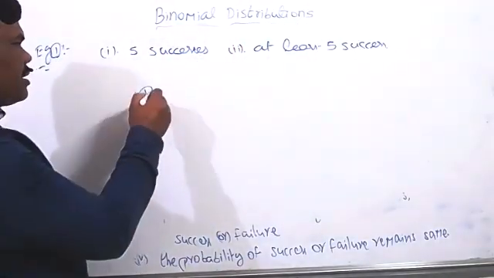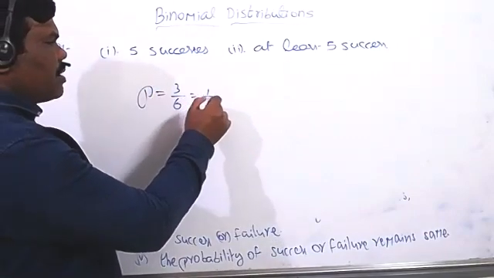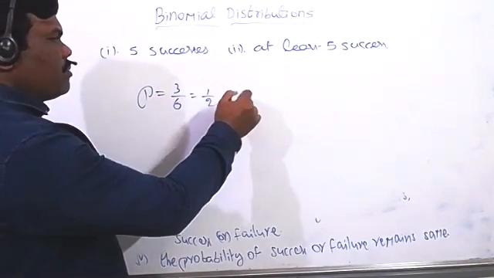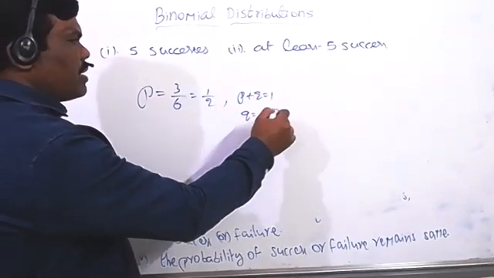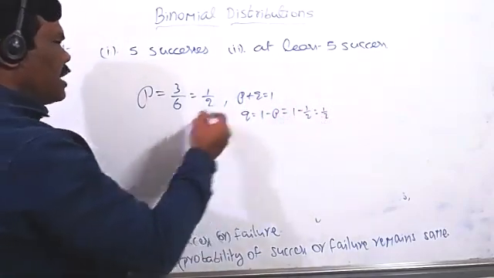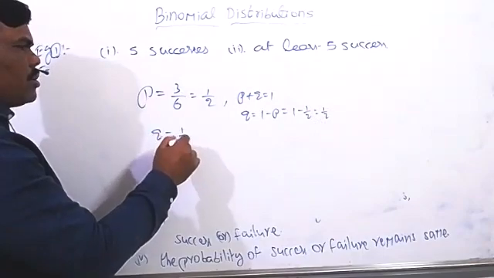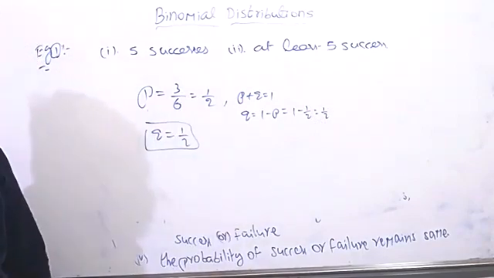So P equal to 3 by 6 equal to 1 by 2. And we know P plus Q equal to 1, so Q equal to 1 minus P, 1 minus 1 by 2 equal to 1 by 2. So value of P equal to 1 by 2, Q also 1 by 2.